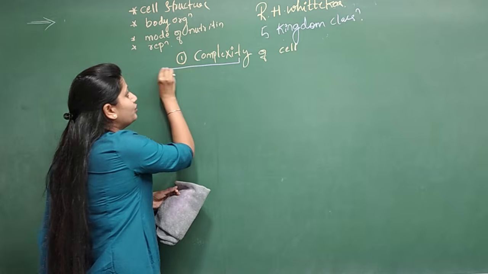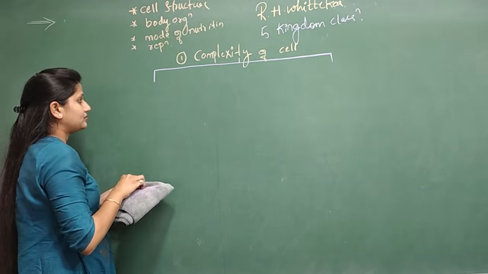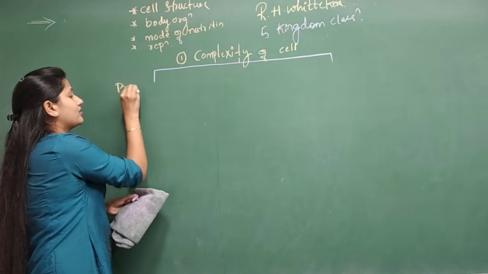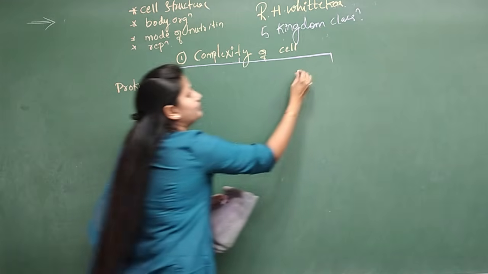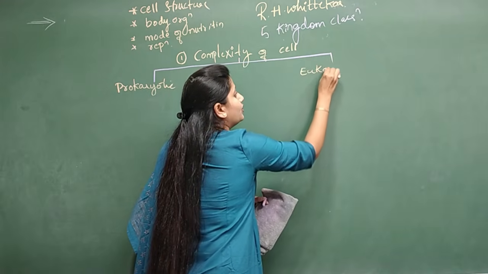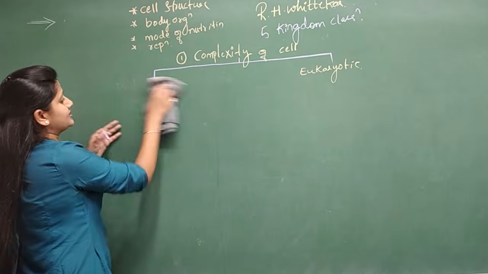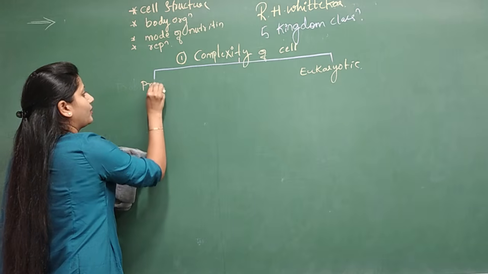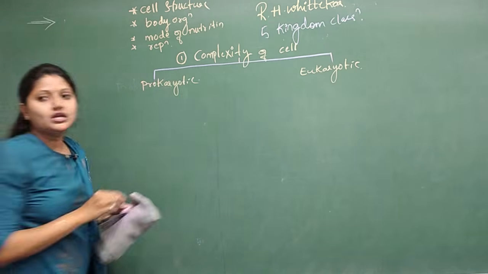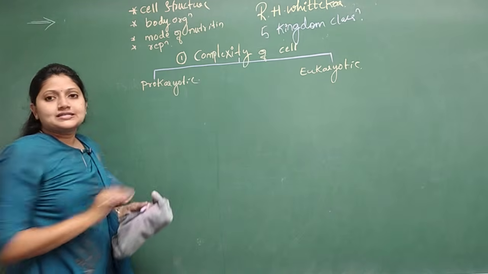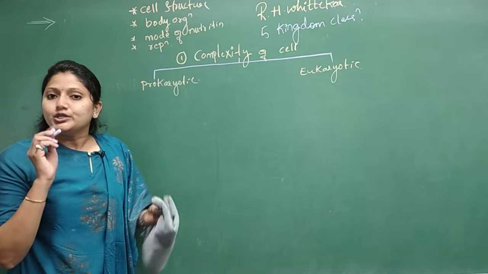So, we have two conditions here: one is prokaryotic, the other one is eukaryotic. So, based on the complexity of the cell, we have divided the organisms into prokaryotic and eukaryotic.